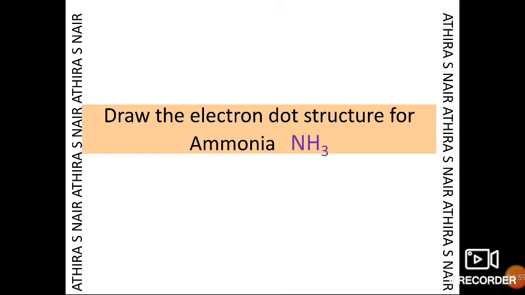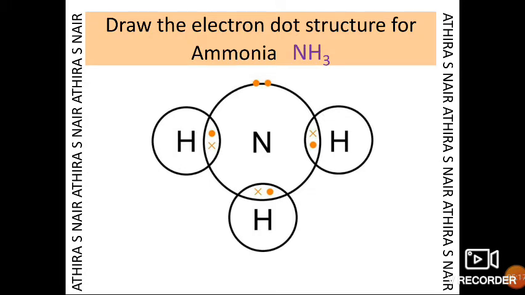Now try to draw the electron dot structure for ammonia. Here you can see one nitrogen atom and three hydrogen atoms. As you know, nitrogen has 5 electrons in the outermost shell, and 3 more electrons are required to attain noble gas configuration. It will share 3 electrons with 3 hydrogen atoms, forming 3 single covalent bonds with 3 separate hydrogen atoms to form one molecule of ammonia.